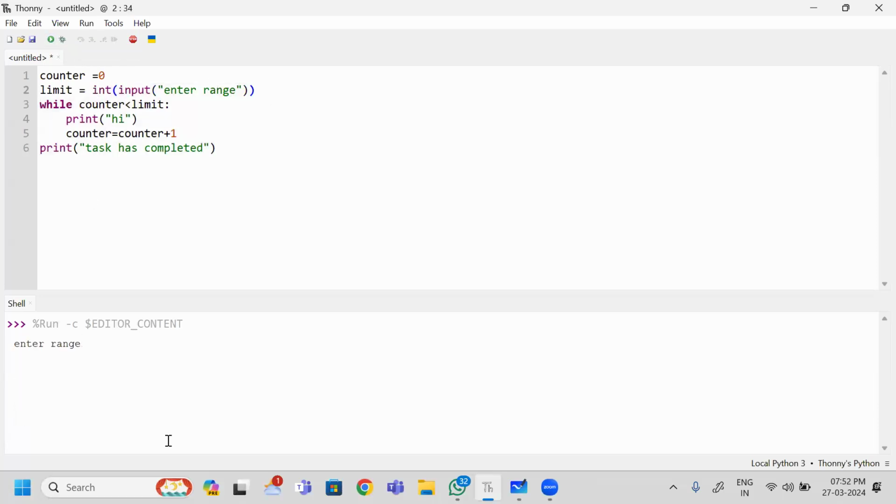So I am printing this one. It is asking me the range. I have given 10 and I can see this message 10 times. If you give 1000, it will appear 1000 times. So this is the simple program: print the required message a repeated number of times.